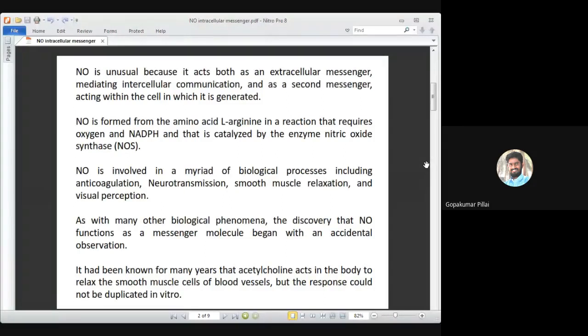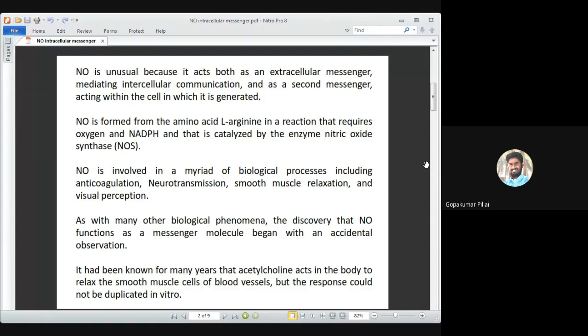So how exactly did acetylcholine cause relaxation of smooth muscle cells of the blood vessels? In vivo, it was proved that acetylcholine is a neurotransmitter and it helps in causing relaxation of smooth muscle cells. But they wanted to study the same under in vitro conditions to understand how exactly the mechanism actually happens. To understand that, they tried to do the same under in vitro conditions.